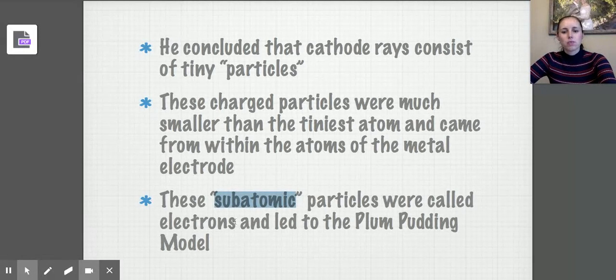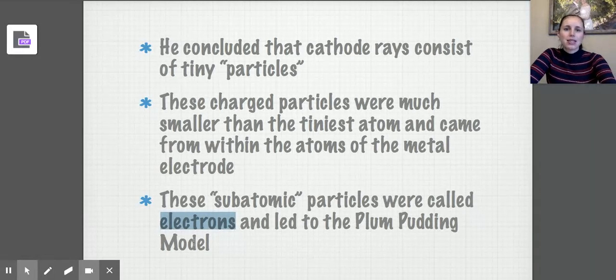We later called those particles electrons. So by looking at the cathode ray tube, he was actually observing electrons. You actually know a little bit about electrons from grade 9 electricity as well. We know electrons flow in a circuit and they leave from the negative side, right? So he was actually watching electrons flowing from the metal electrode, and he was the first one to observe subatomic particles. This led to what we call the plum pudding model.